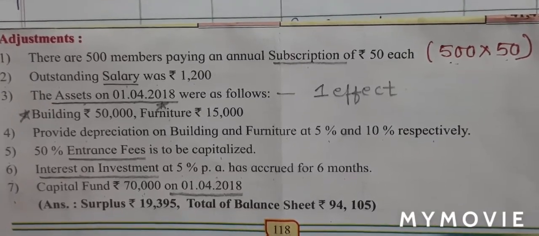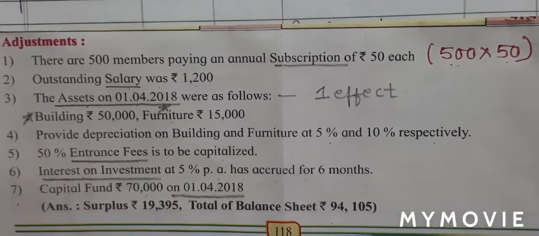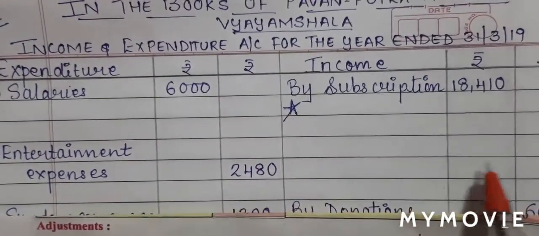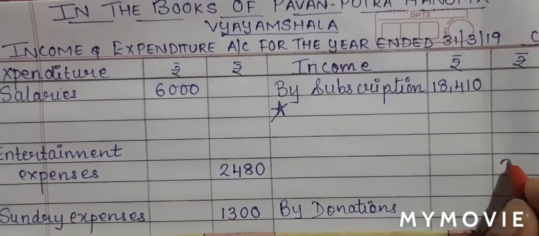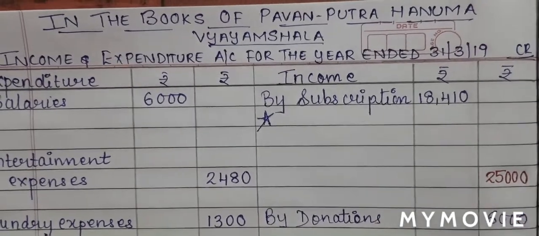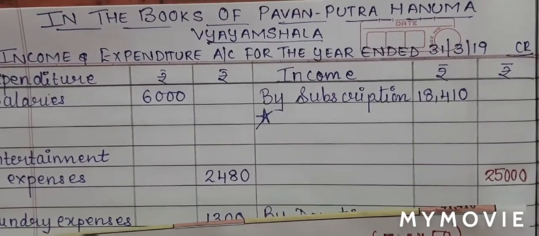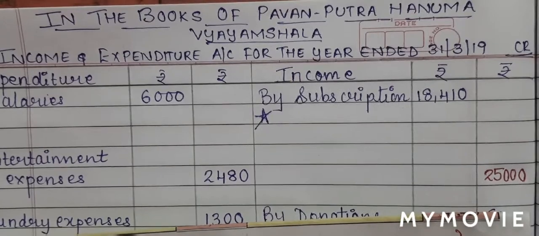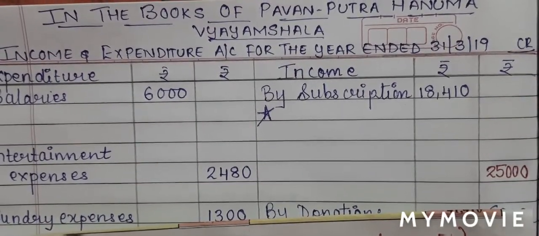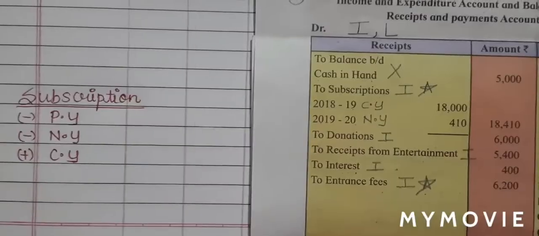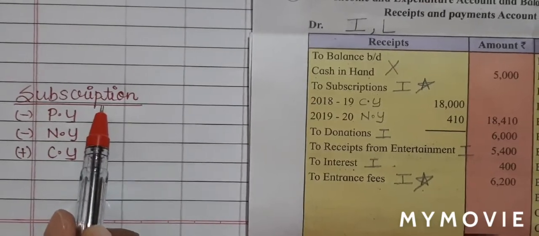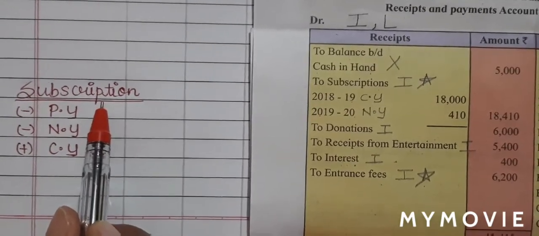This amount will be written directly in the outer column of subscription. So in my subscription, directly in the outer column, I will put the amount as 25,000. In other words, students, remember, whenever members are given, you multiply and write the amount directly in the outer column. So students, let us understand the subscription table as explained to you in your theory chapter.